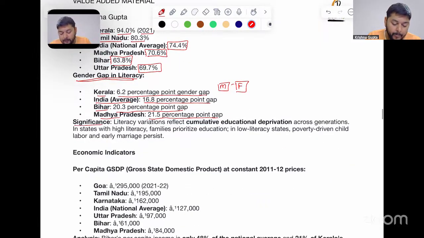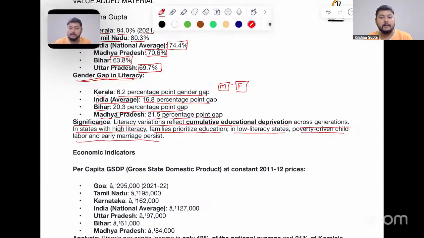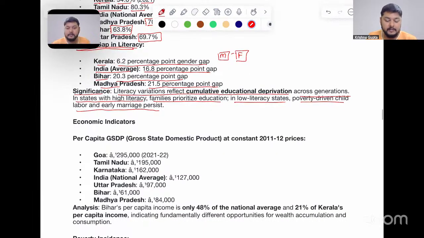Significance: literacy variation reflects cumulative educational deprivation across generations. In states with high literacy, families prioritize education. In low literacy states, poverty-ridden child labor and early marriage persist. So this can be seen over the space between the different states of India.